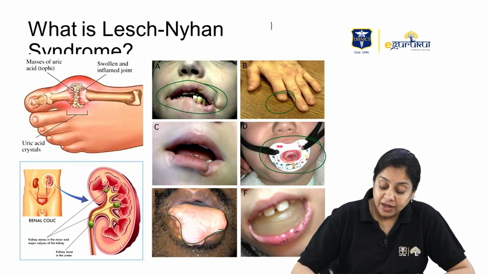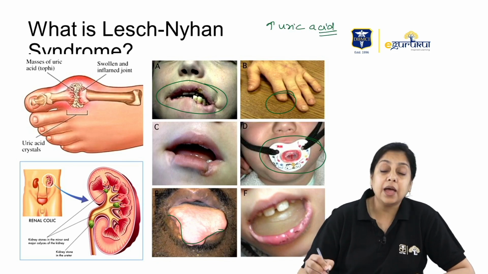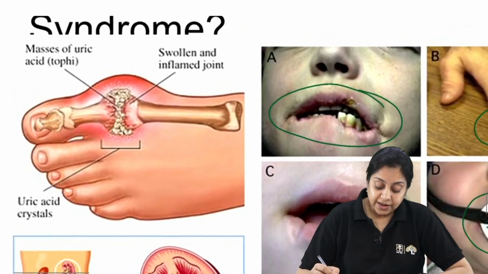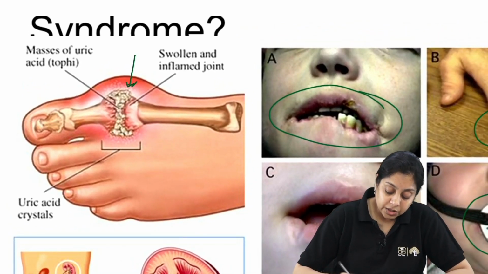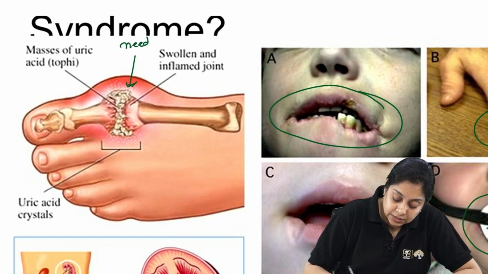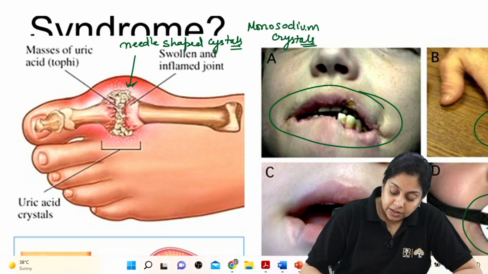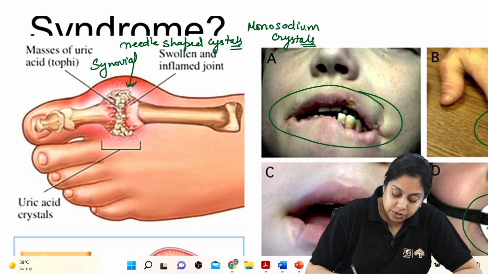And because of elevated uric acid, where does it go? It deposits in the form of needle-shaped crystals, and those crystals are monosodium urate crystals, right? And they deposit in the synovial fluid of the joint.